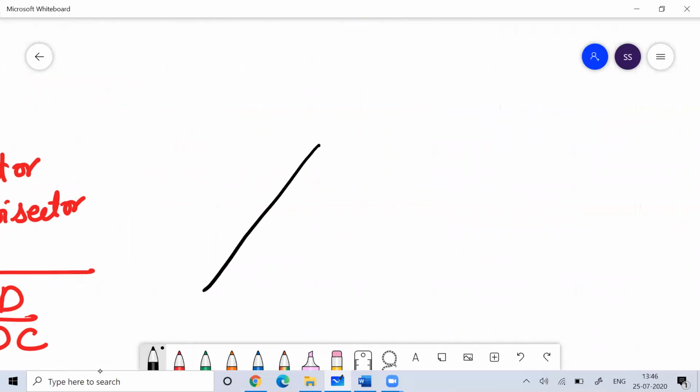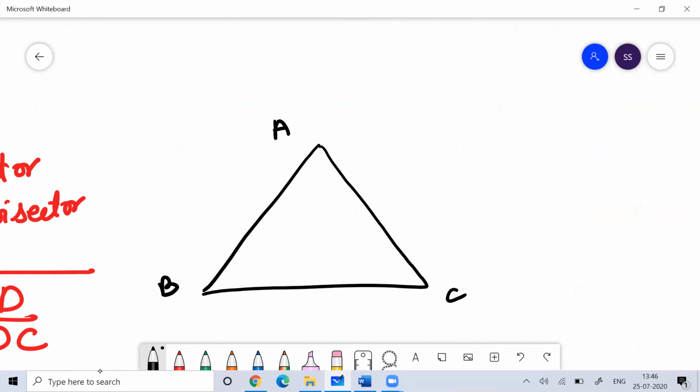Now if this is a triangle ABC, suppose this is the exterior angle bisector.